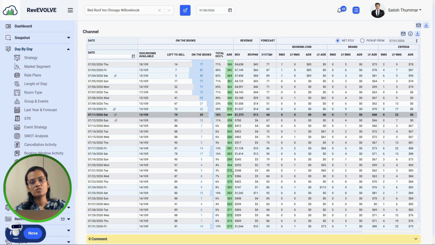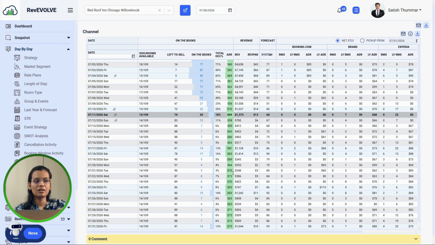So this allows you to basically understand your channel's performance, or we can say channel mix, instead of looking at the total occupancy every day. Suppose you're already at, let's say, 90 percent occupancy, but the next question that comes to your mind is which channel generated those bookings, so you can price accordingly for that channel, right? Are the guests willing to come directly to the hotel or the brand website, or are they coming from the OTA channels, right?